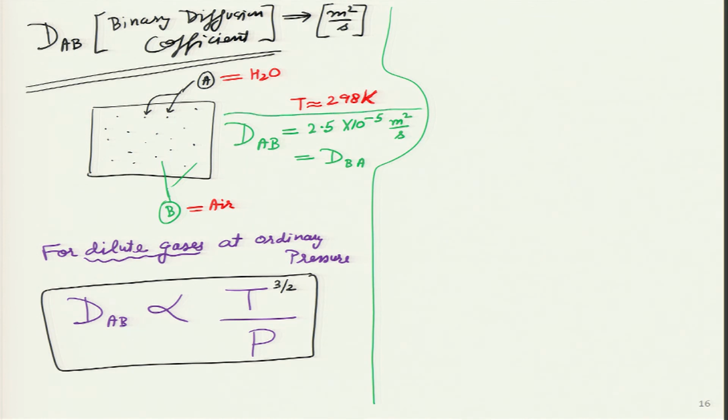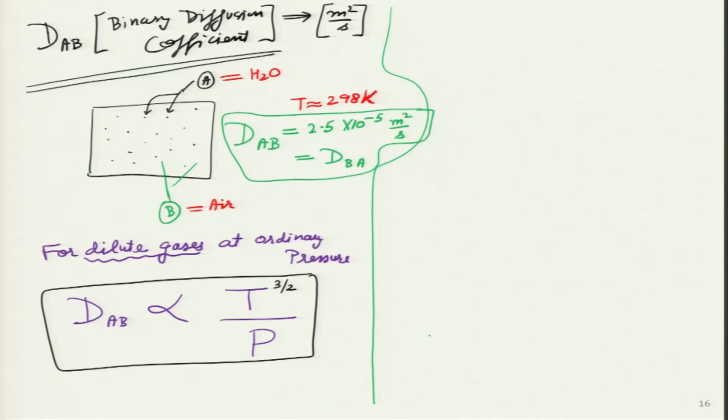Now, this is the interesting part: when the mixtures are dilute, it is reversible as well, which means if, for example, some molecules of water vapor are present in the air, then this is how it is moving. If the reverse was also true, that we filled this whole room with just water vapor, steam at superheated condition, and then some air molecules are present there, then the A and B subscripts will reverse, and the value will come out to be exactly the same.